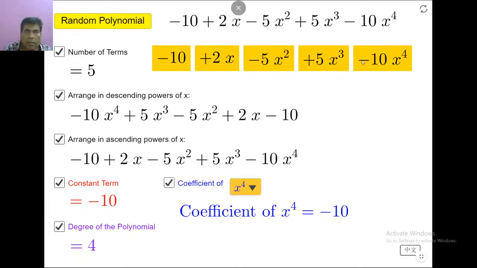So whenever one expression is given, according to that expression, you can tell the number of terms. You can arrange the expression in ascending powers of x or descending powers of x. You can tell the constant term, the coefficients, and the degree of the polynomial. You should be aware of all these things regarding a polynomial, so then only you can attempt the questions correctly.